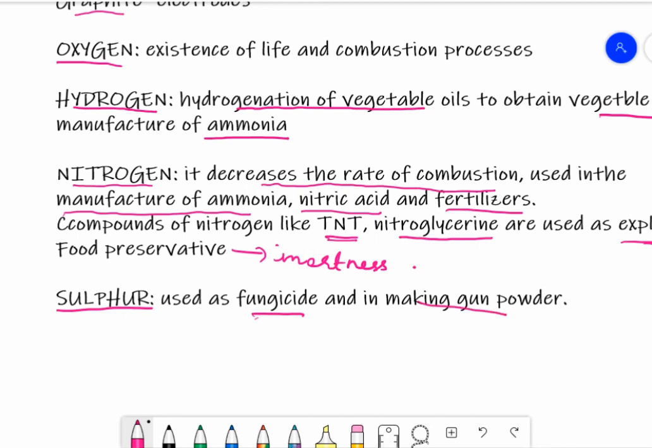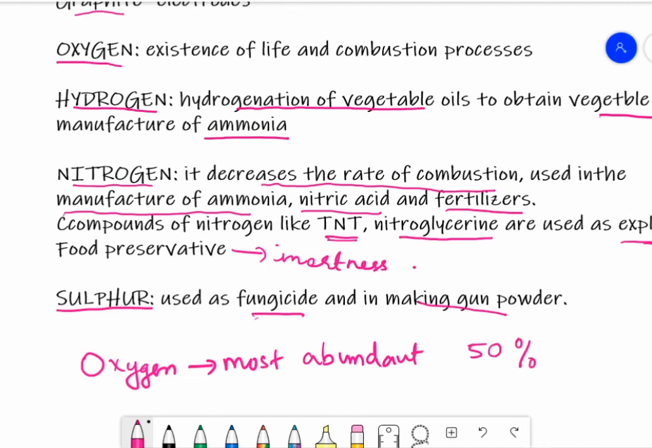And which is the most abundant nonmetal in the earth crust? That is oxygen. So, oxygen is the most abundant nonmetal in the earth crust. About 50% of the earth crust is oxygen. And the second most abundant nonmetal is silicon. It is about 26% in the earth crust.